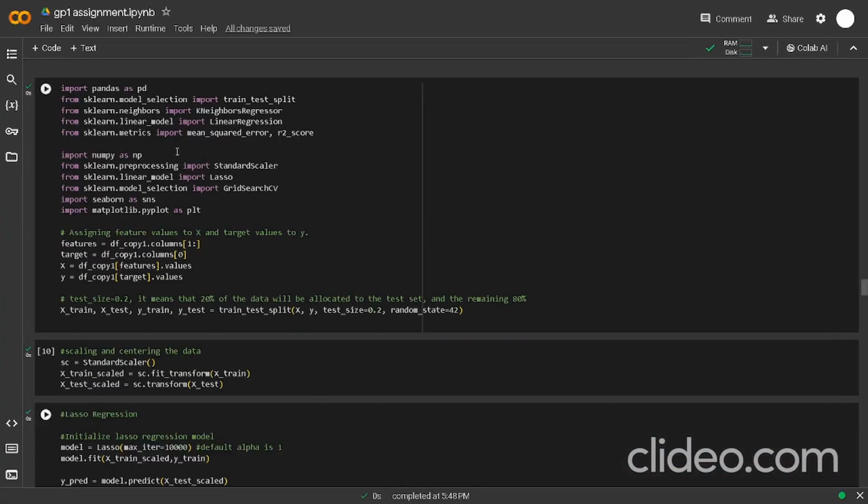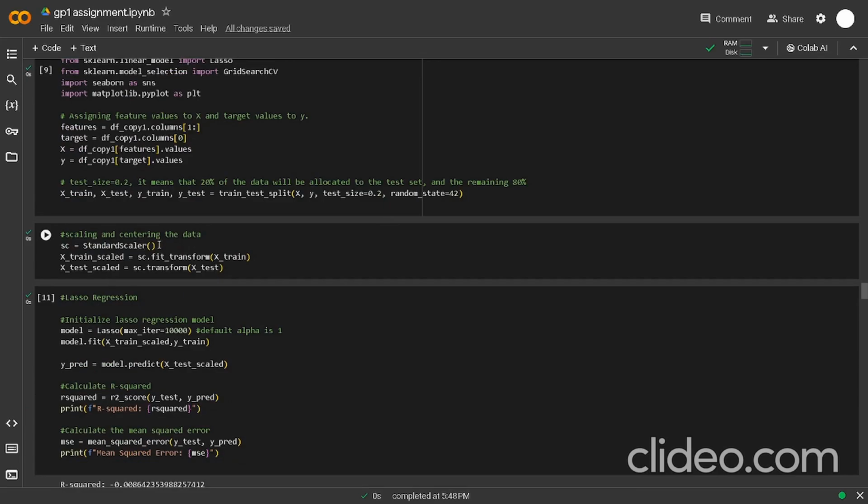Now I will explain how the code works. First, we assign the features to X and the target to y. Now we train-test split them. We use a test size of 0.2, which means 20% of the data will be the test set and the remaining 80% the training set.